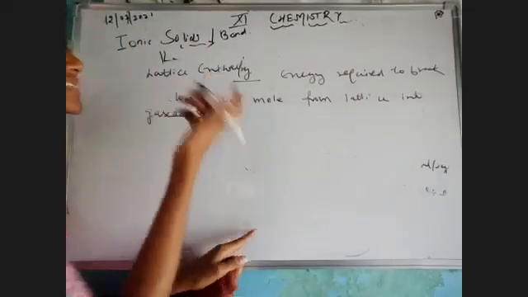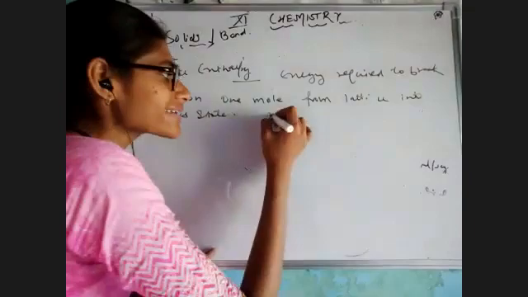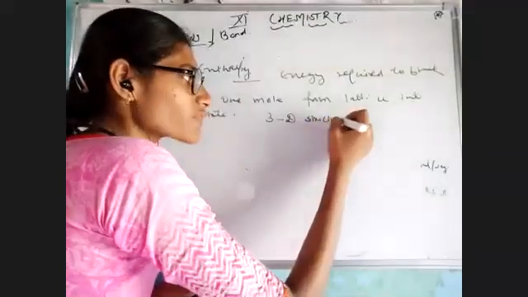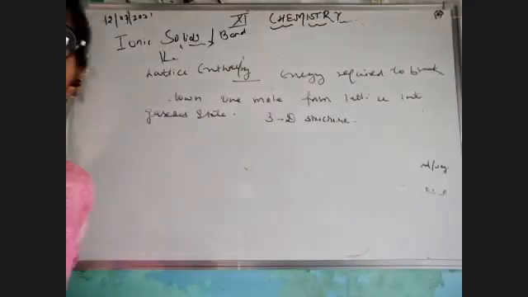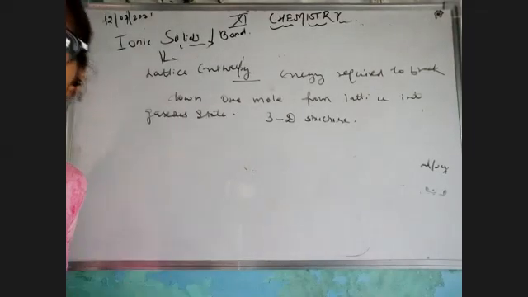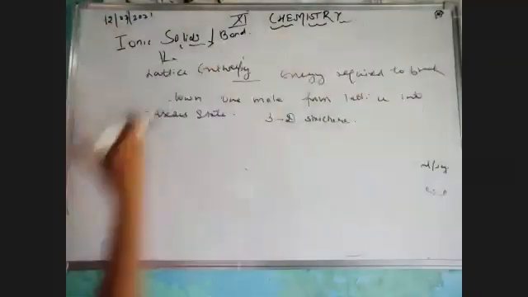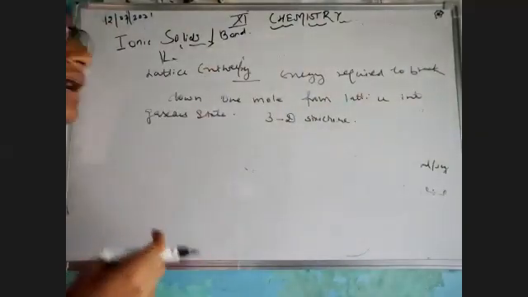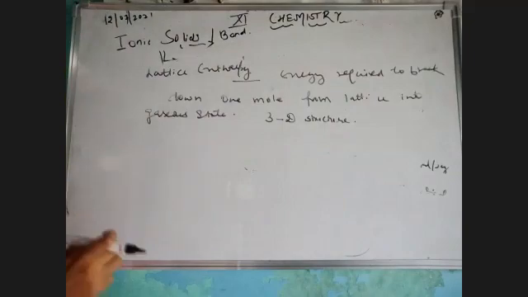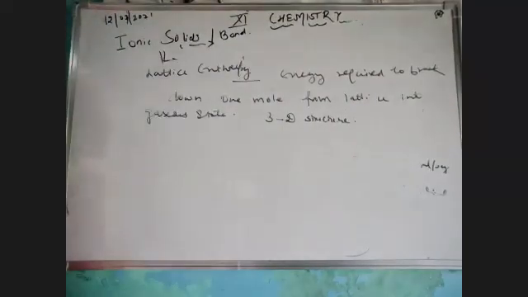First of all, what is lattice over here? Lattice means a complete 3-dimensional structure. That means when my sodium positive ion and my chloride ions get combined to each other, they make a compound, they make a 3-dimensional structure. That board, this whiteboard, is a complete 3-dimensional structure. This is a whole lattice. Now from this lattice, converting into the gaseous state, that is known to be lattice enthalpy.